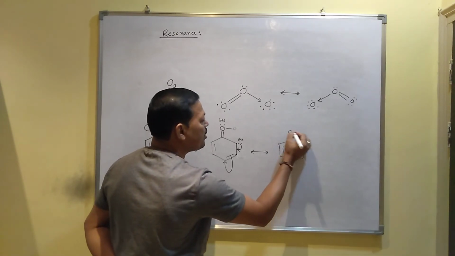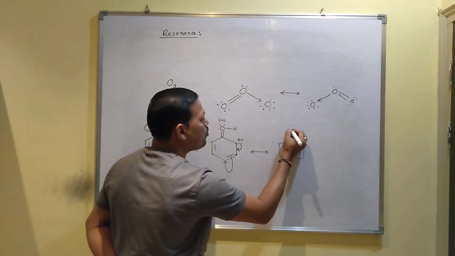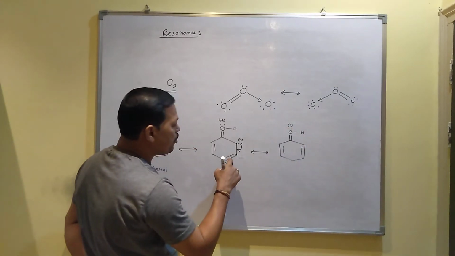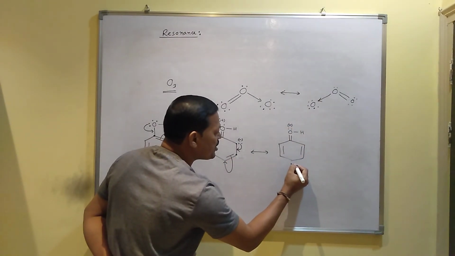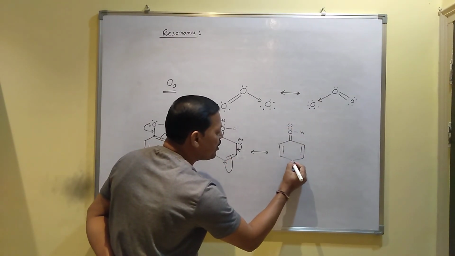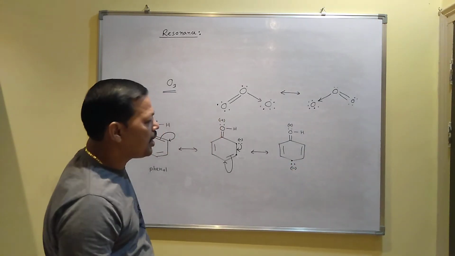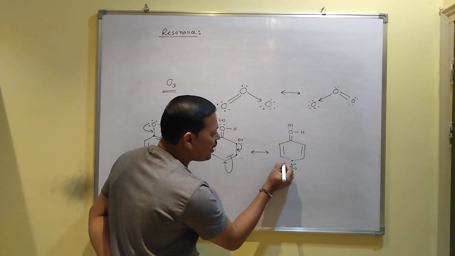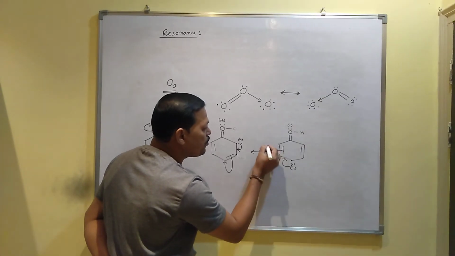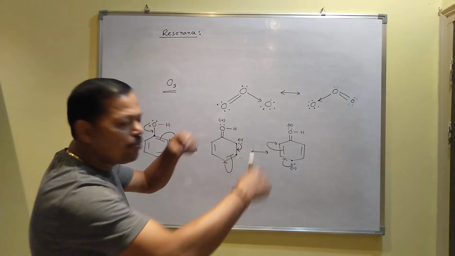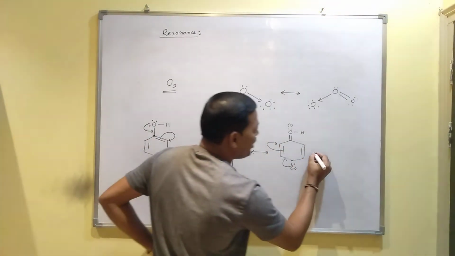This oxygen remains the same, one lone pair with positive charge. Now this double bond breaks and the electron pair comes towards this carbon. That's why this carbon carries a lone pair and it becomes negatively charged. Again this lone pair can go from this to this position, then this double bond will break. Ultimately the double bonds are rotated. So another structure you will get.